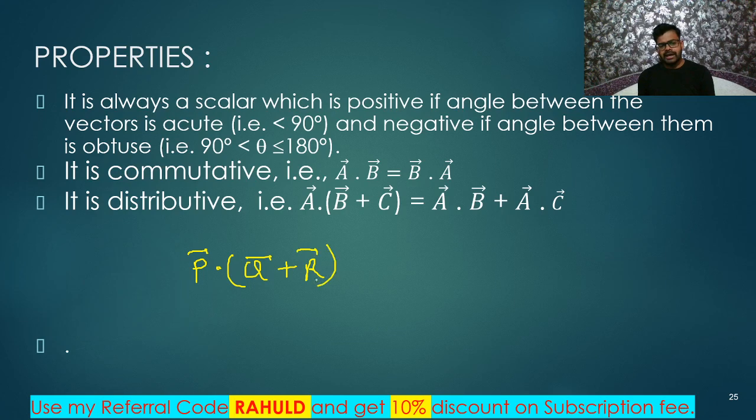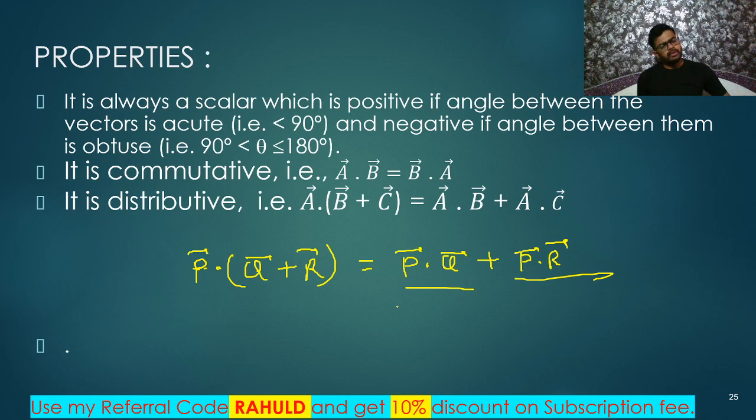So I can write it like this. I will multiply P with this, and I will multiply P with this also. So separately we'll do two dot products: P dot Q plus P dot R. That's all. You can solve it like this also. Both will give the same values.